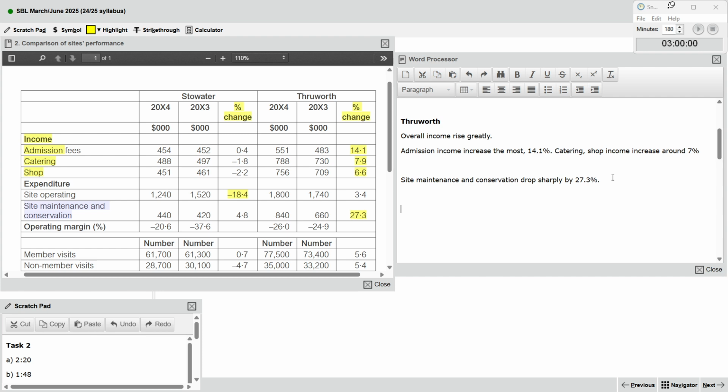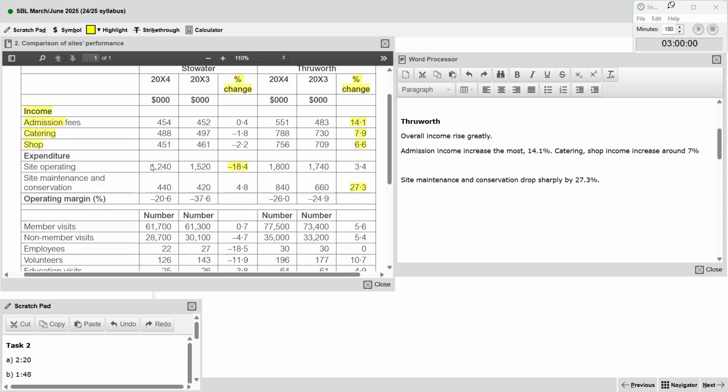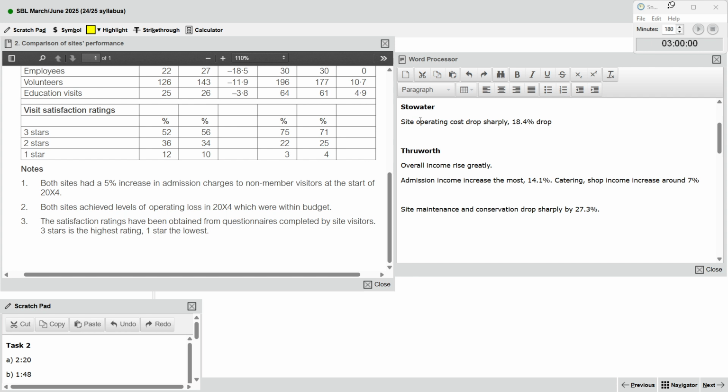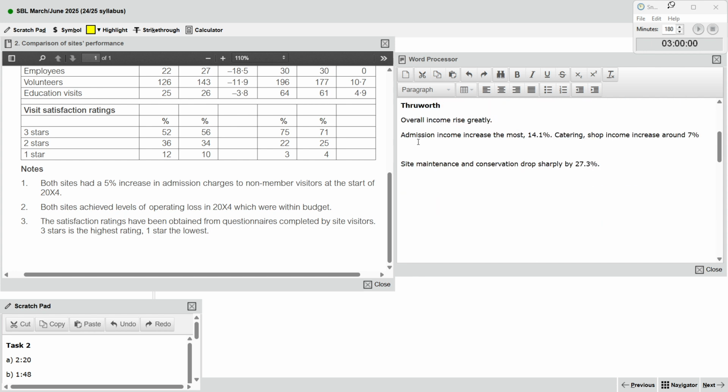Another technique I want to show is copy and paste. For example, this one. I think this one is important, so I copy and paste. Get it?